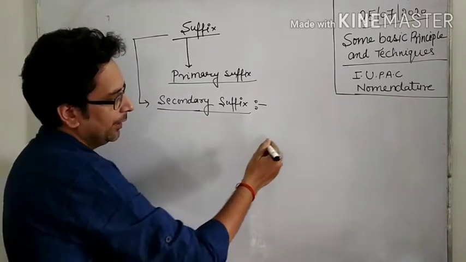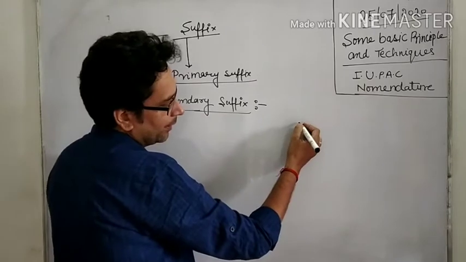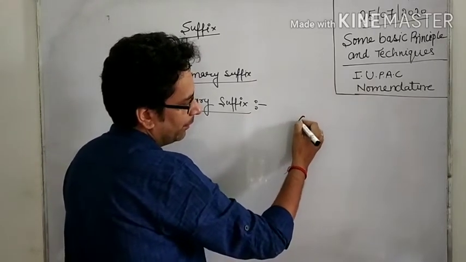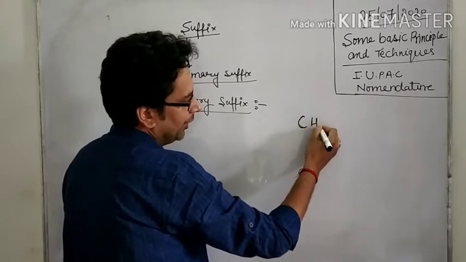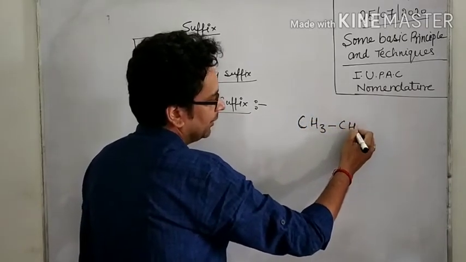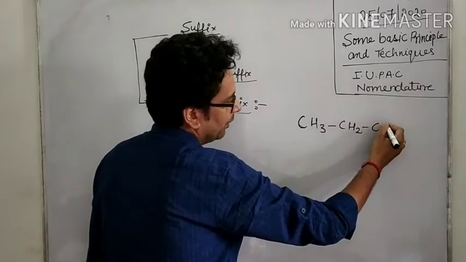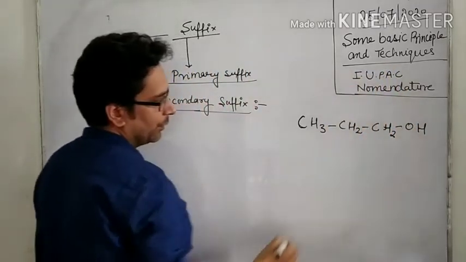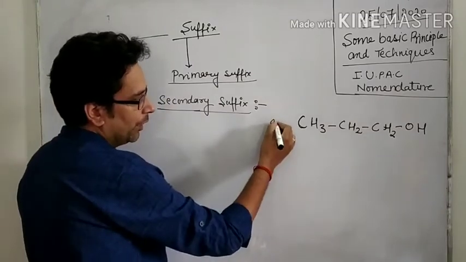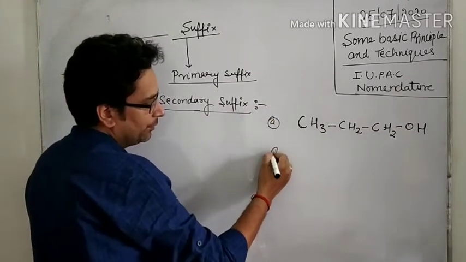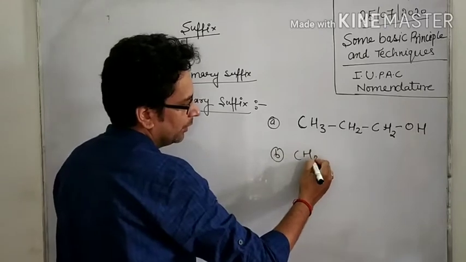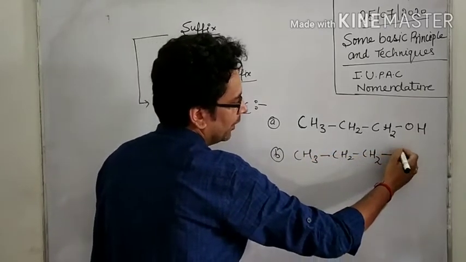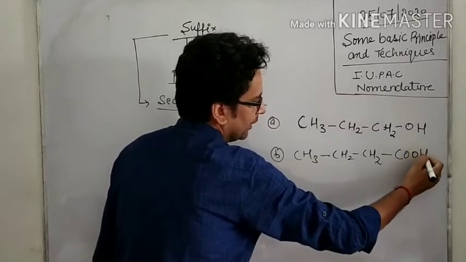Now look here. Here I am writing the structural formula of organic compounds. CH3 CH2 CH2OH is the first compound. Now the second compound, CH3 CH2 COOH.